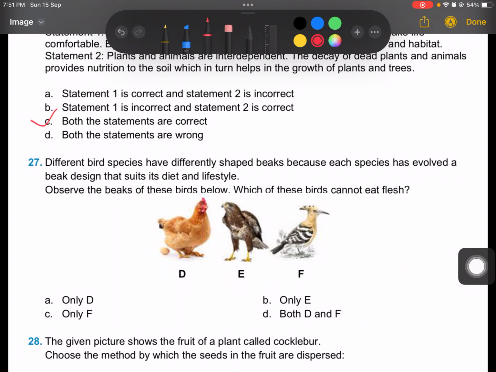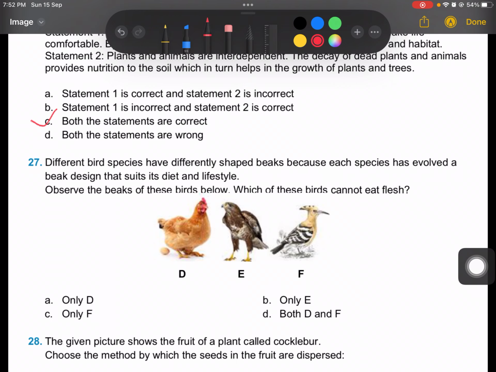Different bird species have differently shaped beaks because each species has evolved a beak design that suits its diet and lifestyle. Observe the beaks of these birds below. Which of these birds cannot eat flesh? So see the options here. Here hen, E eagle, F this.